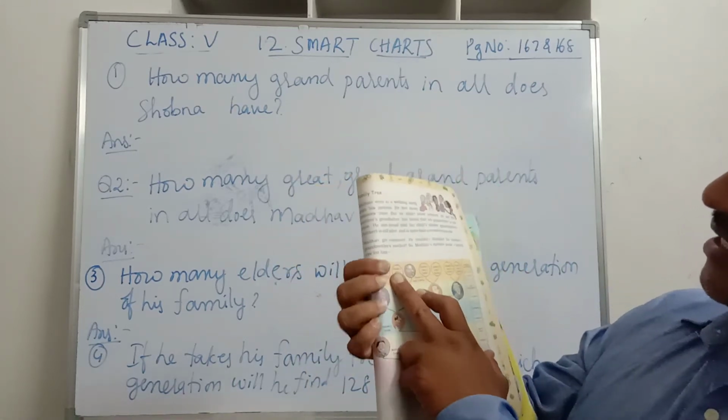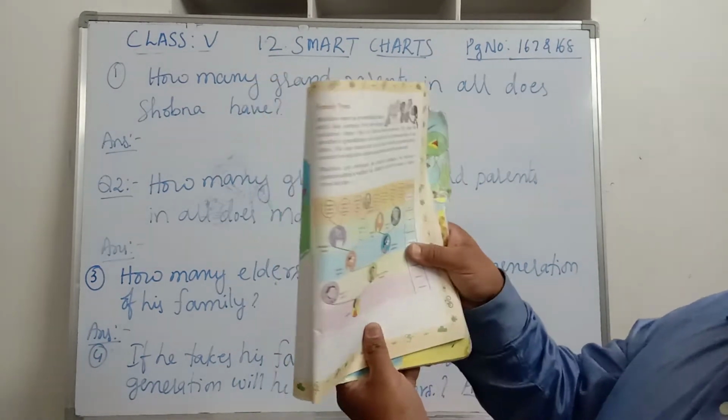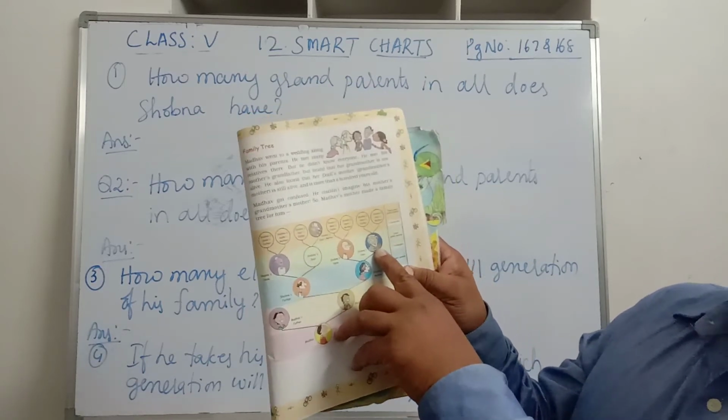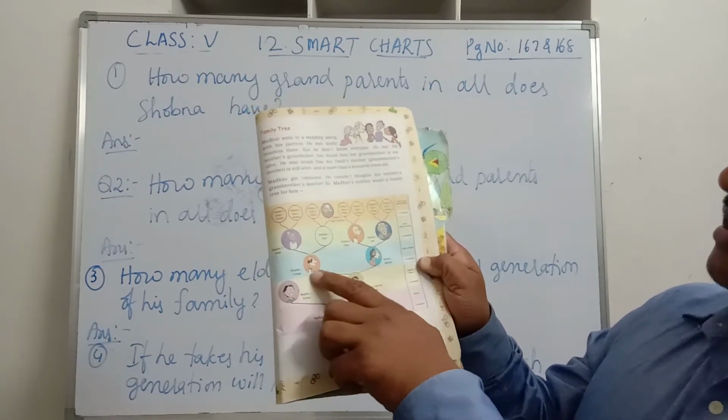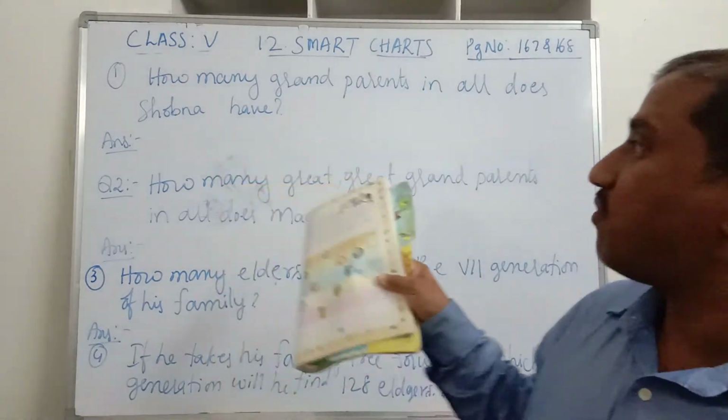In the 5th generation a total of 8 family members are there, 8 elders. And in the 4th generation we have 4 elders. And in the 3rd generation we have 2 elders. So based on this family tree we have questions.